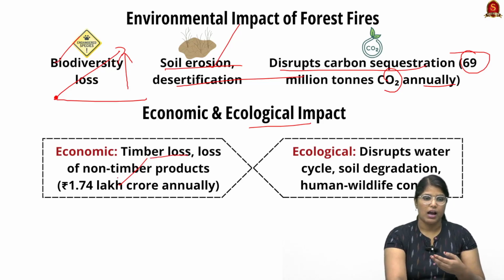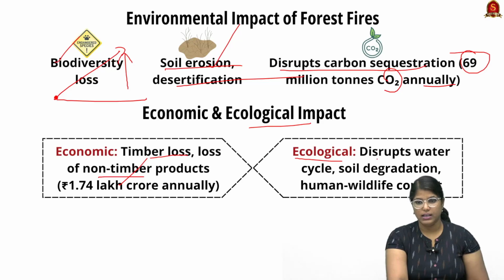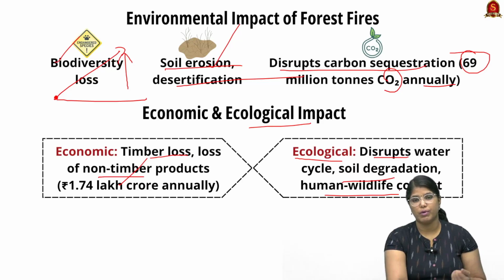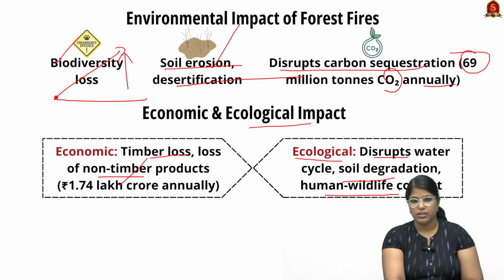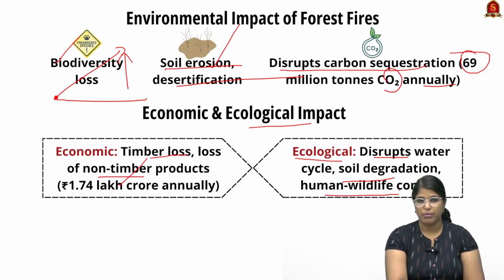the timber, and we will be losing non-timber products, for example the honey and so on. And when we talk about the ecological, it will disrupt the water cycle, it will lead to soil degradation as well as human-wildlife conflict, because all the animals will be getting into our cities. So these are all very important facts that you have to remember about forest fire.